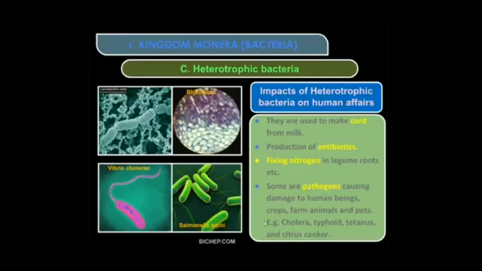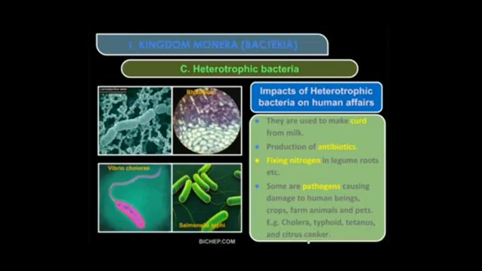For example, the bacteria named Vibrio cholerae causes the cholera disease. You must have heard about this. Then typhoid is caused by the bacteria named Salmonella typhi. Then tetanus, the septic we call tetanus, and citrus canker.